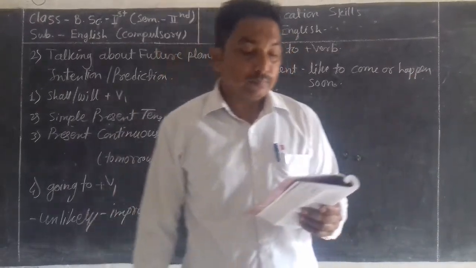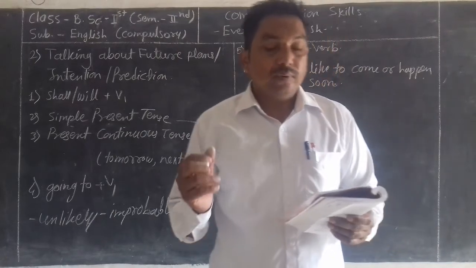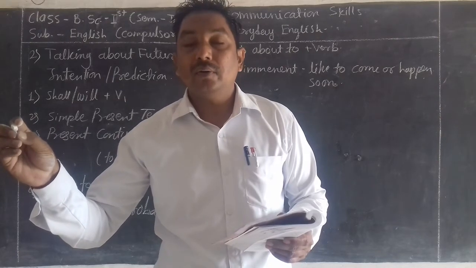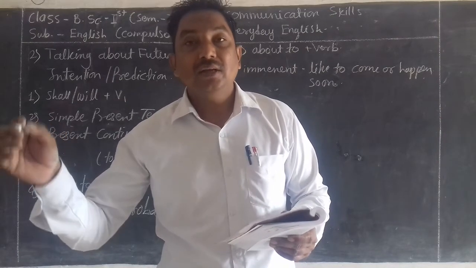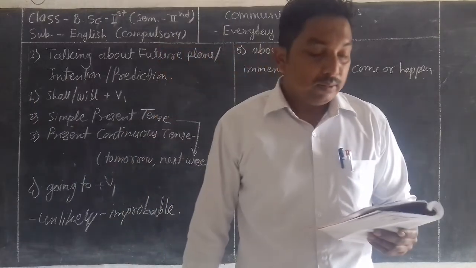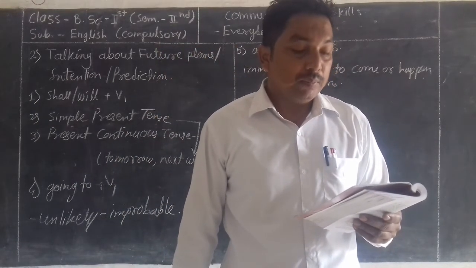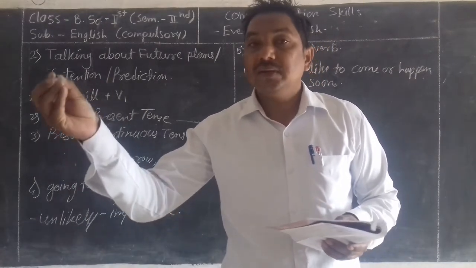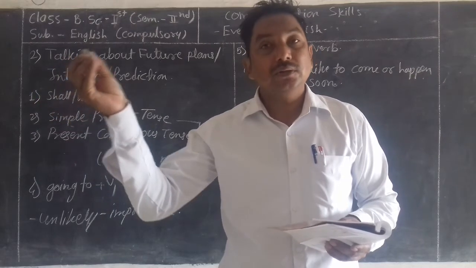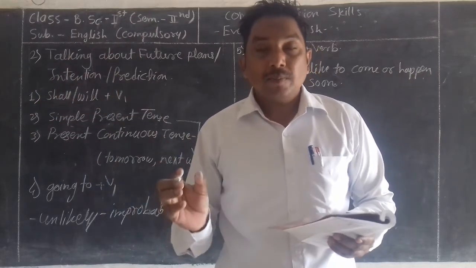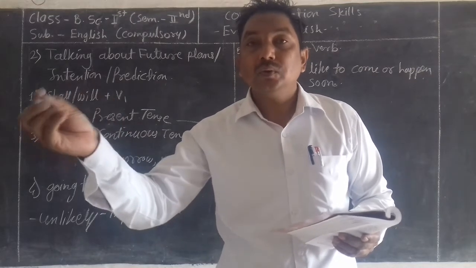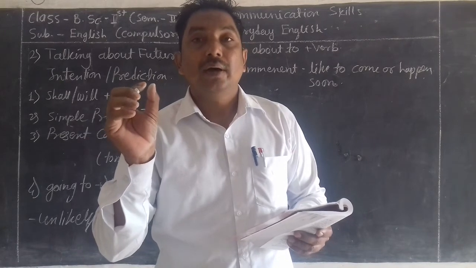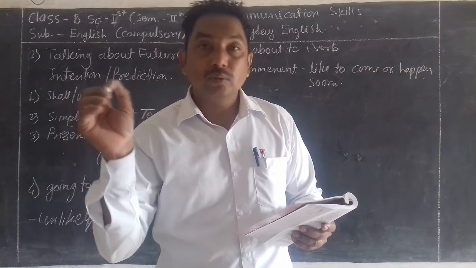For example, Mr. Pawar is about to leave for Mumbai. It means just now, within one hour or half an hour, he is going to leave for Mumbai. Miss Rani is about to present her dance program. It means within a few seconds, a few minutes, the dance of that girl will start on the stage. In this way, when something is quickly going to happen soon, we need this way of expression, and that is about to plus verb.